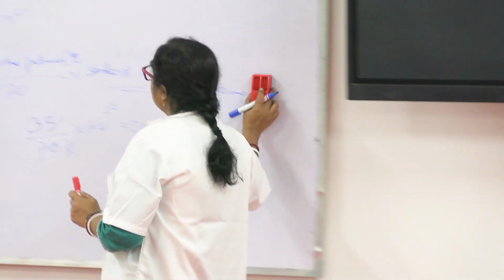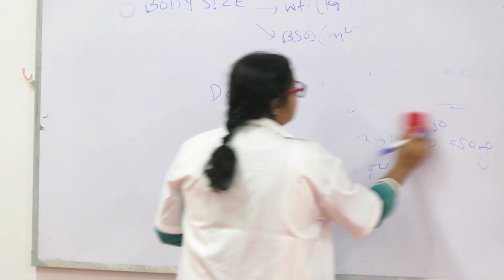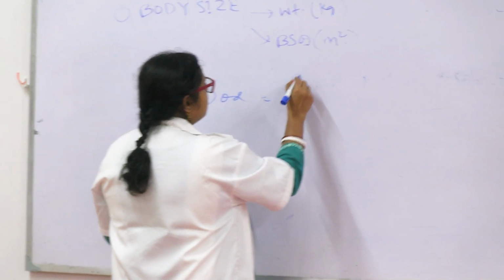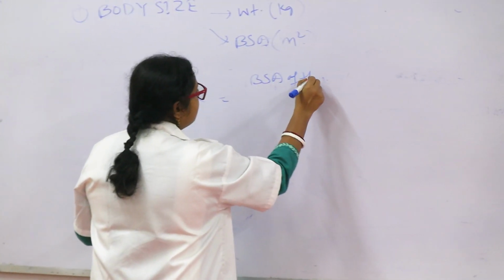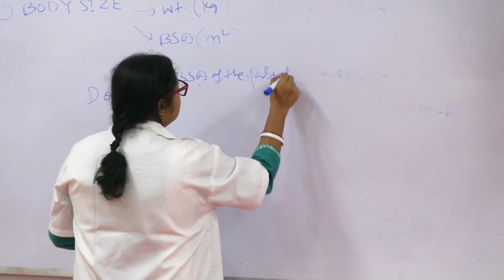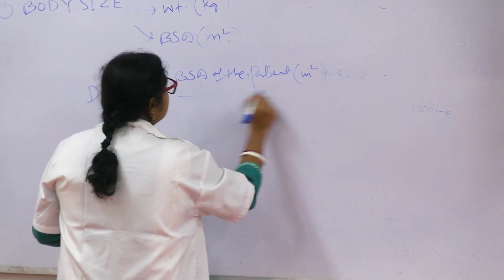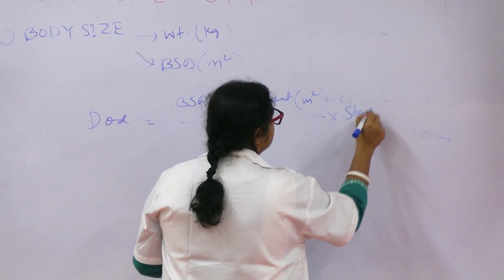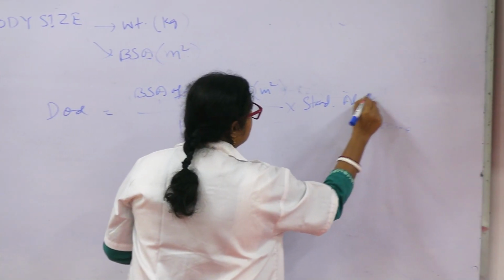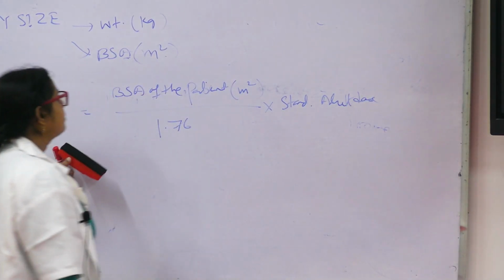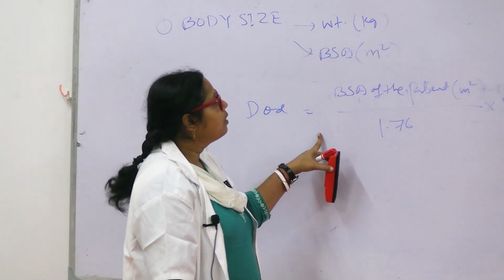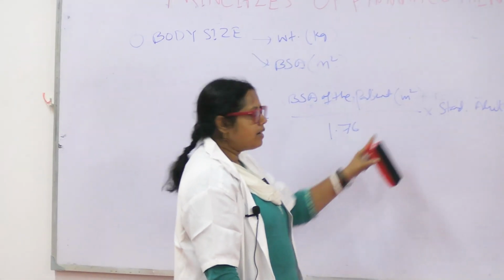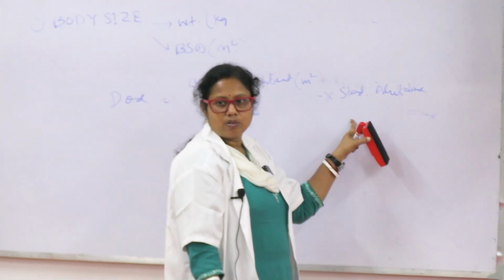And then body surface area. The formula for body surface area dose calculation is: body surface area of the patient in meter square divided by 1.76 into standard adult dose.